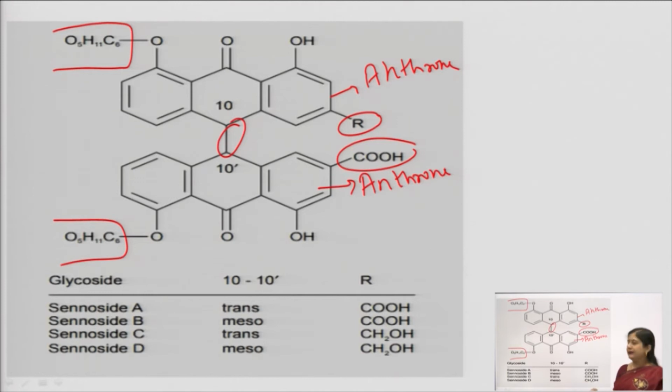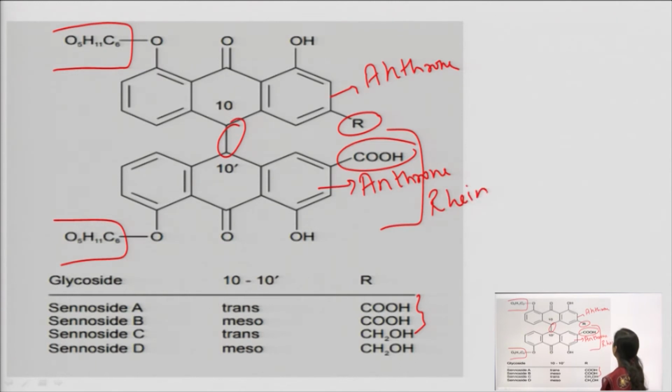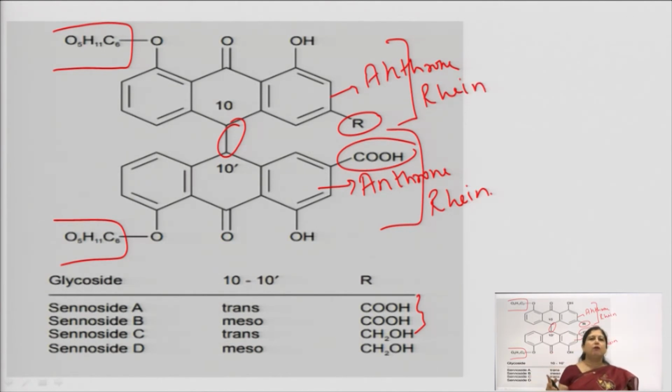Okay. Now, in case this R is COOH, a carboxylic group, then we will call it rhein. This whole entire structure is that of rhein. Now, when two rhein moieties are coming together, what will we call it? A dianthrone of rhein. Okay. So, whenever we have dianthrones of rhein, we will call them sennoside A and sennoside B.